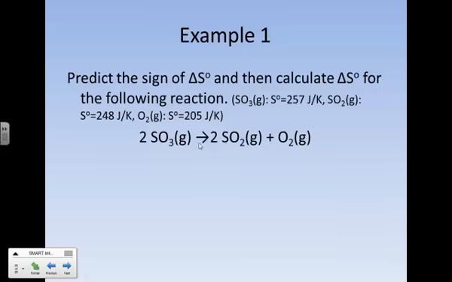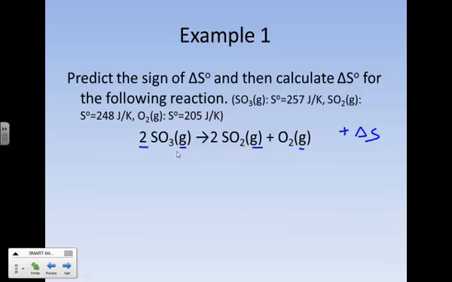So let's first go ahead and make a prediction of the sign, and I'll let you do that for a moment. Hopefully you predict a positive entropy change because, well, they all have the same phases. No big deal there, but we're changing the number of particles.